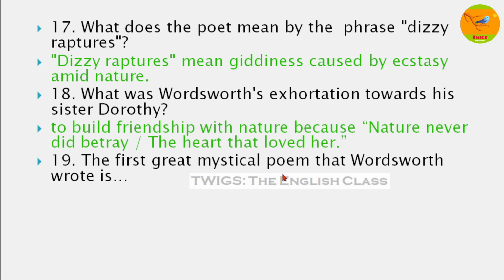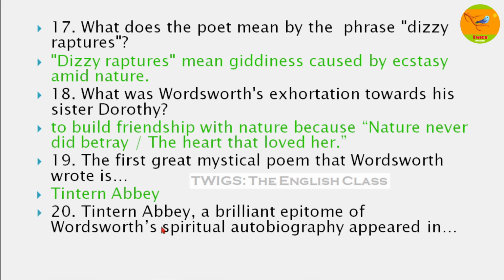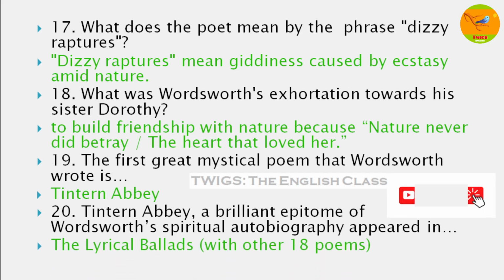The first great mystical poem that Wordsworth wrote is the one we are discussing. That's Tintern Abbey. It's the first mystical poem composed by William Wordsworth. Tintern Abbey, a brilliant epitome of Wordsworth's spiritual autobiography, appeared in the Lyrical Ballads with other 18 poems.